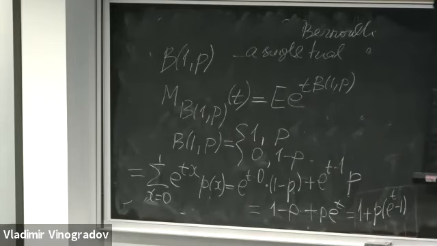But then B of n, p is nothing else but the sum of n independent Bernoulli trials.